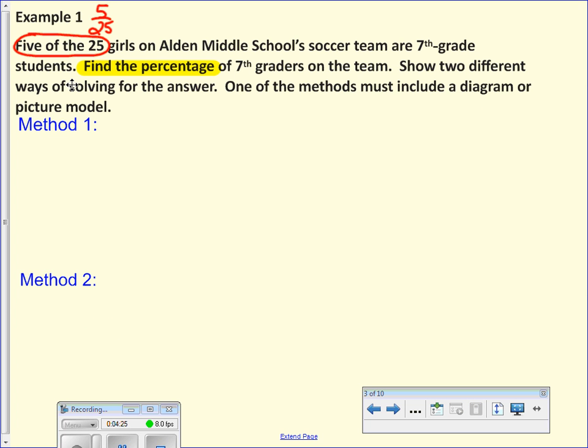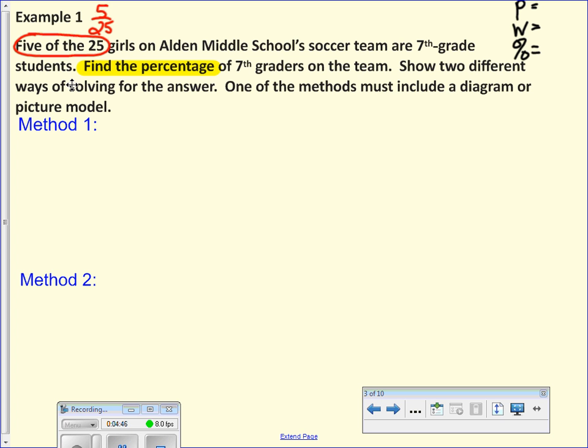So let's make a little key off to the side that might help us. What is the part? What is the whole? What is the percent? There's a lot of language here, so let's go back and deconstruct it and pull out the details that we need.